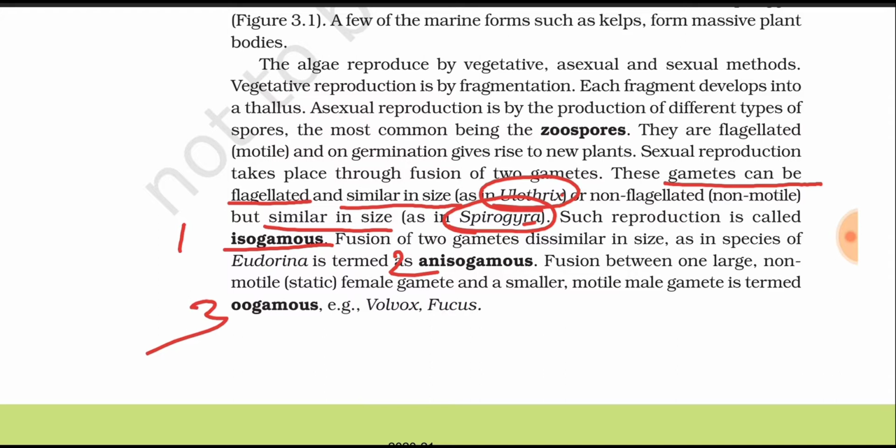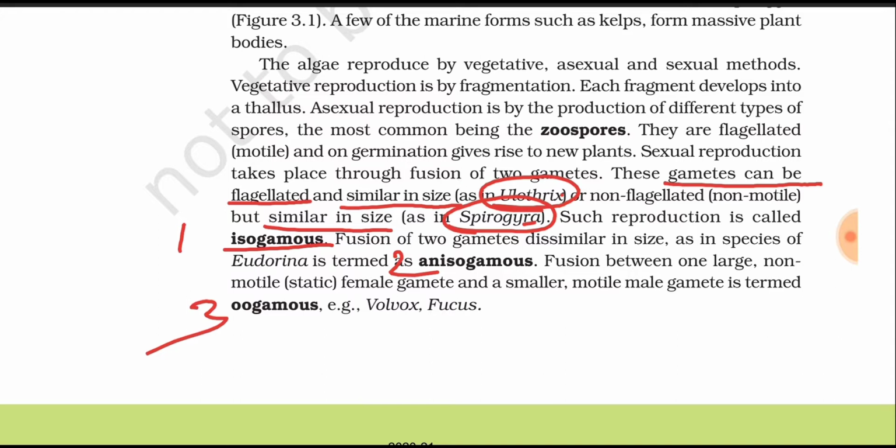We can expect a question like: in Ulothrix and Spirogyra, which types of gametes are present. We can expect different types of questions, and match type questions also.